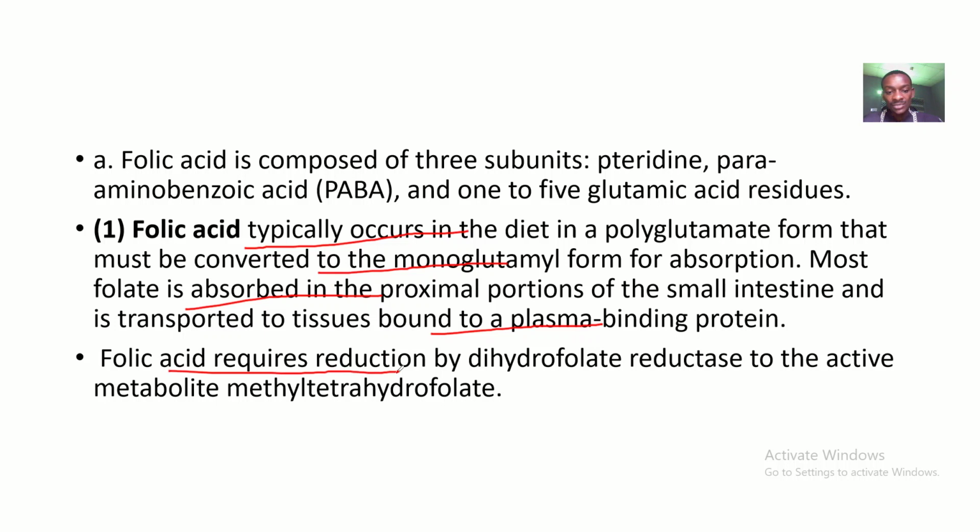Folic acid requires what? Reduction by an enzyme called dihydrofolate reductase. This will reduce folic acid to the active form or active metabolite, which is called what? The methyltetrahydrofolate. That's after it is absorbed. So the monoglutamate is absorbed and is methylated to methyltetrahydrofolate by the enzyme dihydrofolate reductase.